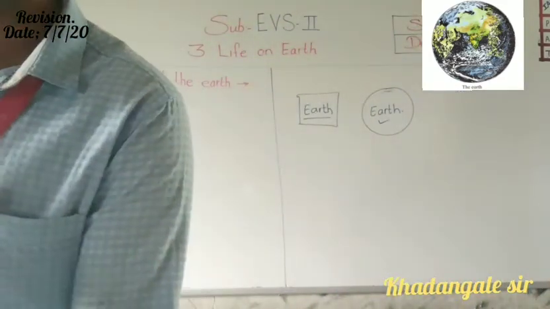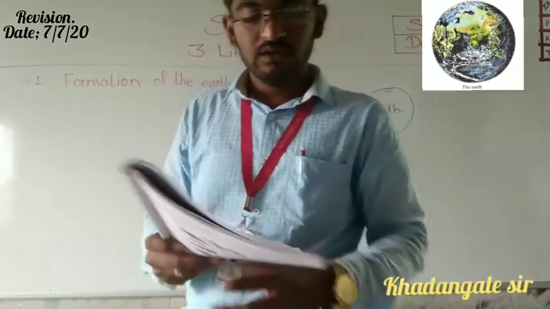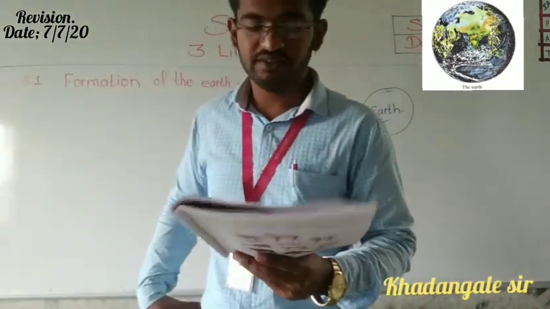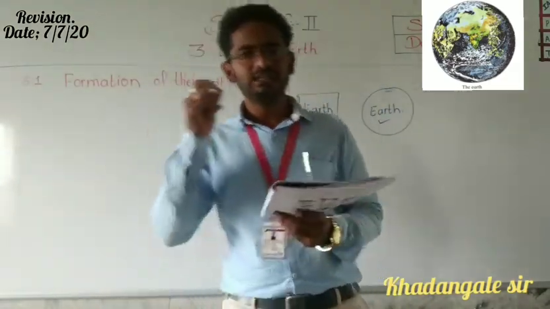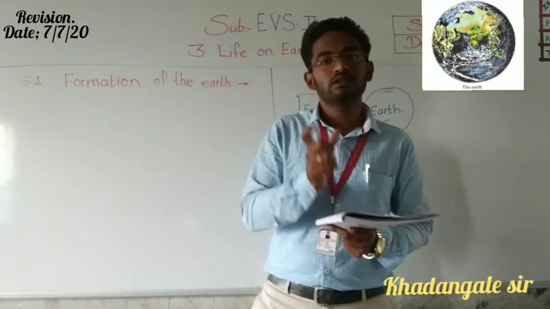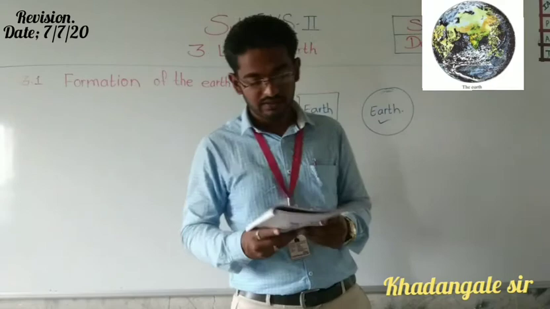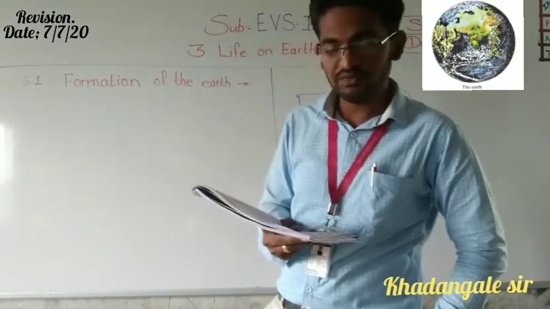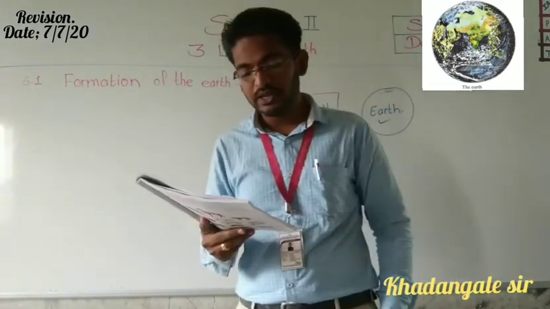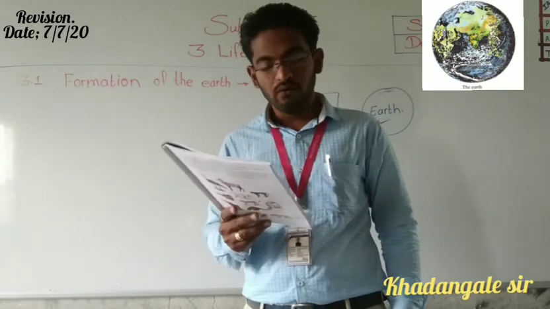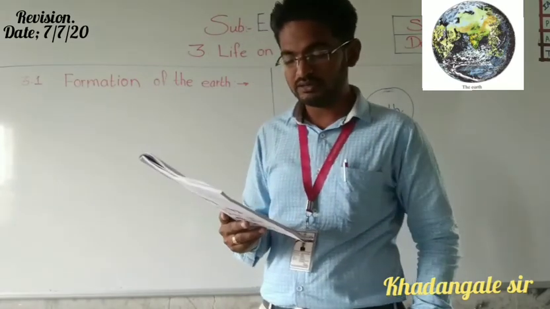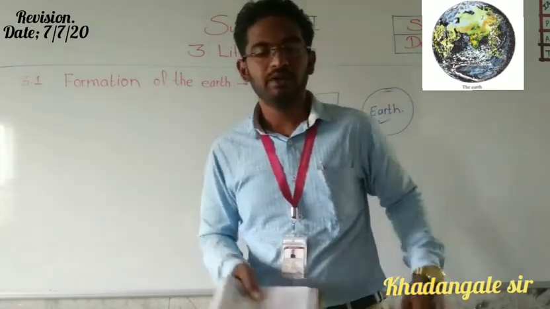On the basis of scientific research, scientists also had this question, so they did research. That is called scientific research. On the basis of scientific research, it is now believed that around 4.5 billion years ago, what happened?